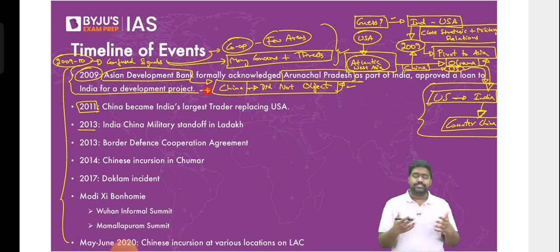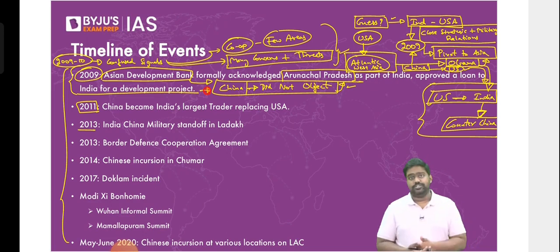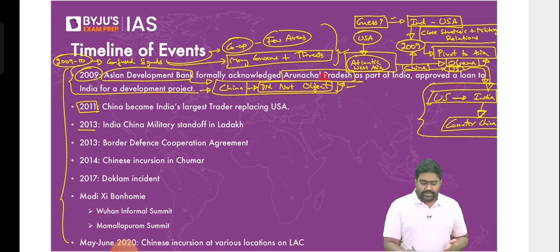So it would use its voting share and influence to block any funding to Indian projects in Arunachal Pradesh, because China was claiming it was Chinese territory. It was South Tibet. This was before. But because of the improved relations, we saw that China did not object. On one hand, it appeared that China was becoming close to India. It was no longer objecting to projects in Arunachal. It was allowing the funding to happen. But parallelly, it created problems as well.